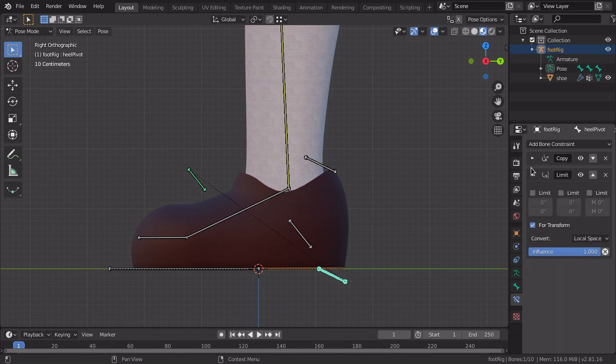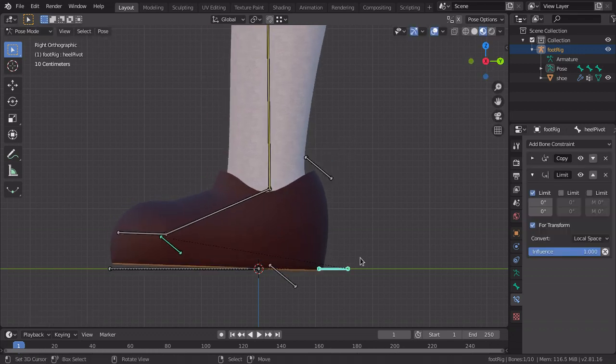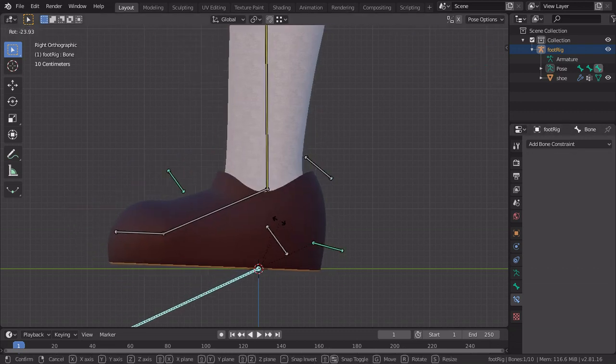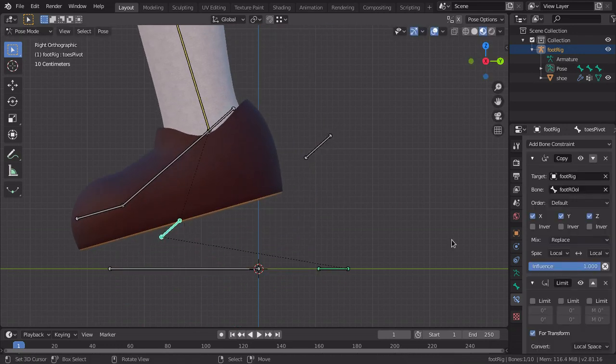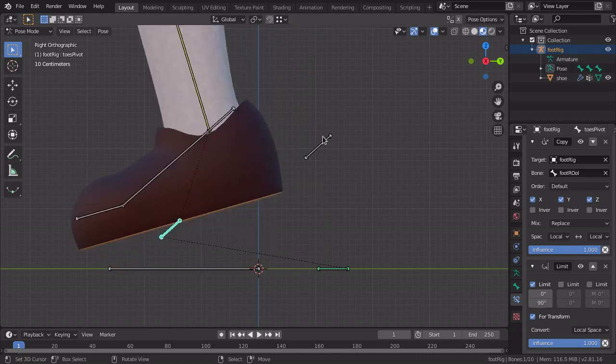By the way, we need to limit the rotation here. This one needs to be, I think, positive. No, it's negative. Negative 180. And this one needs to be positive. So limit the rotation to 90 degrees.